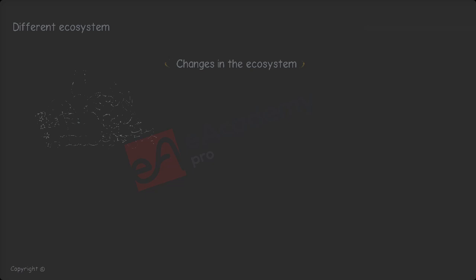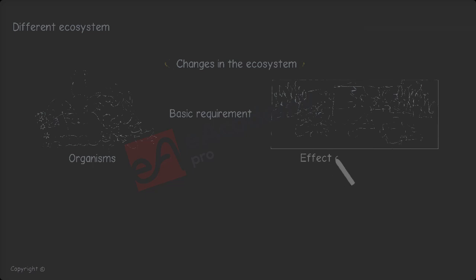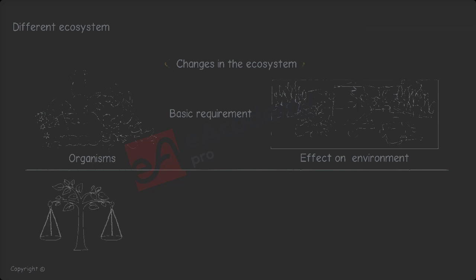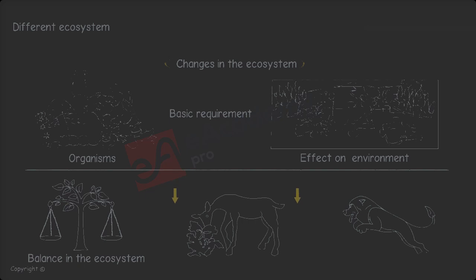The organisms which are present in nature affect the environment in order to meet their basic requirements. But these changes are very small. They again bring back the balance in the ecosystem. Sometimes these animals also eat other types of organisms. For example, if any animal eats any plant or plant eater, the number of plants or plant eaters will be reduced.